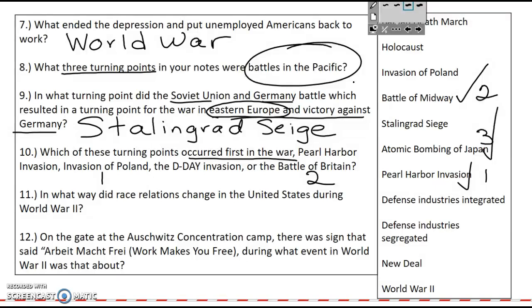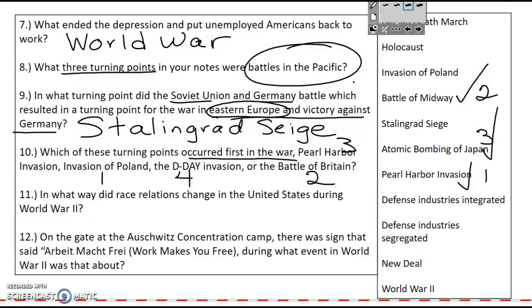And then the third event after that is going to be Pearl Harbor, December the 7th, 1941, a date which will live in infamy. And then the fourth event is the D-Day invasion of June the 6th, 1944, also known as the Normandy invasion, or Operation Overlord.